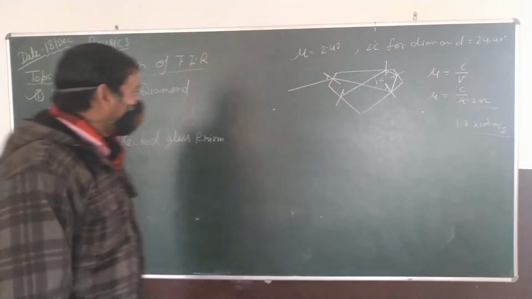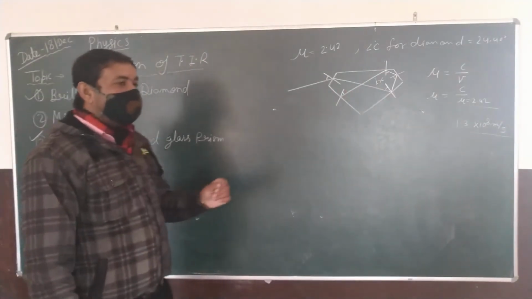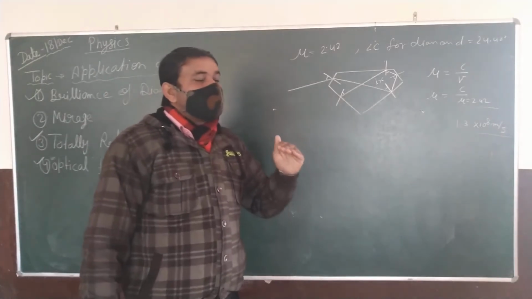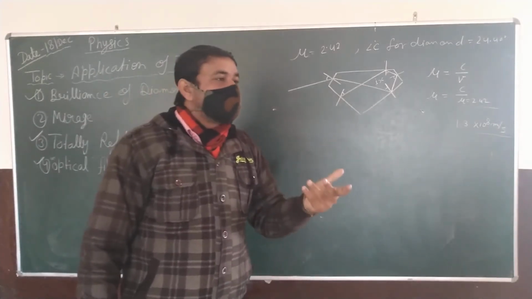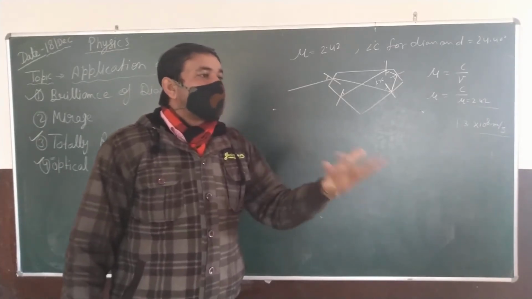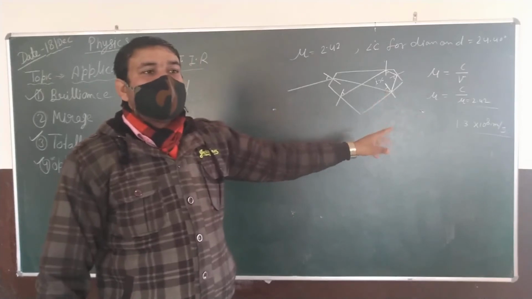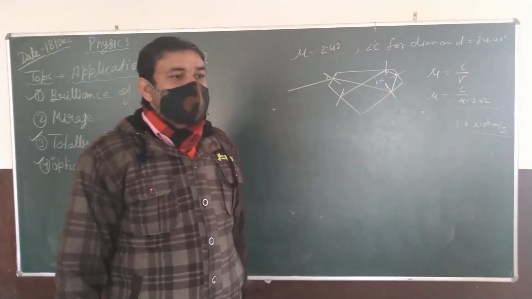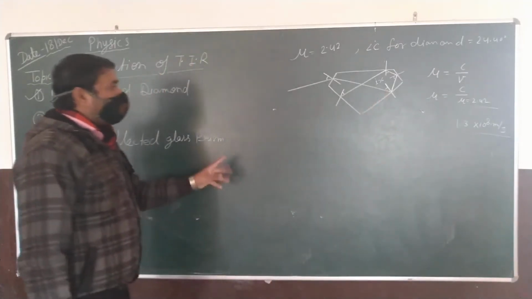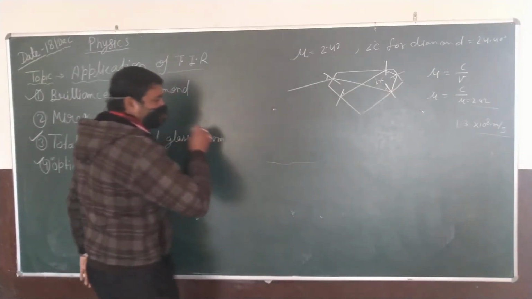Okay. Next we have mirage. What is mirage? Mirage is the phenomenon which is basically seen in the desert area or otherwise on the charcoal road, those roads we find on the highways. So what is it? You all know, suppose this is a desert area.